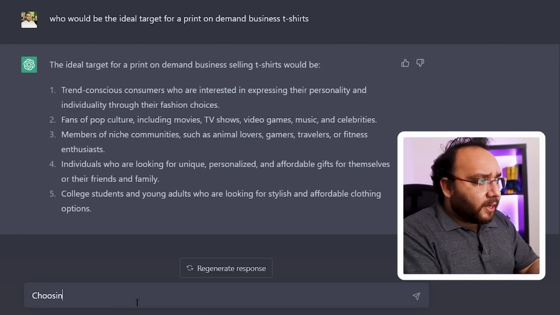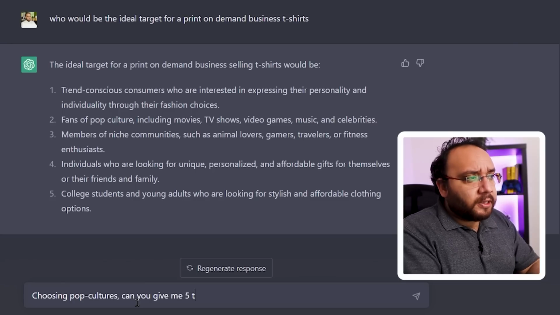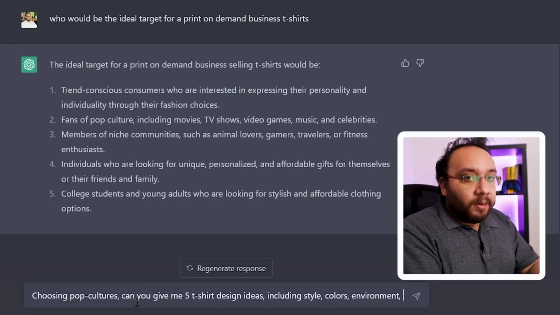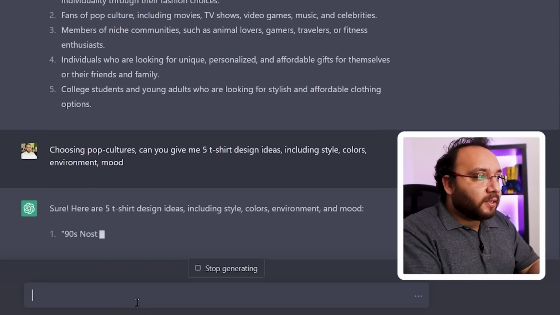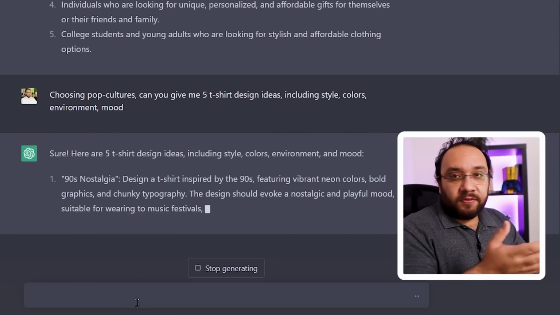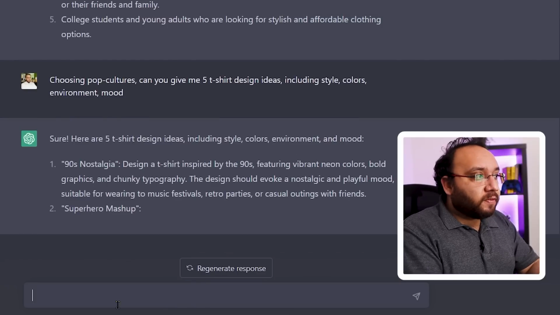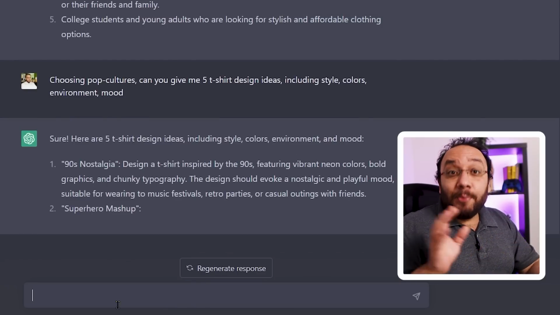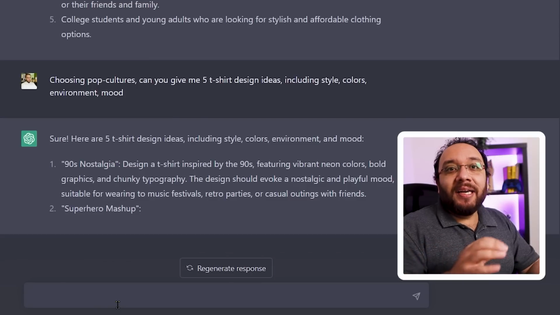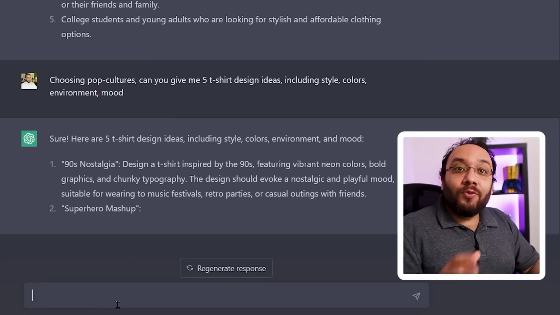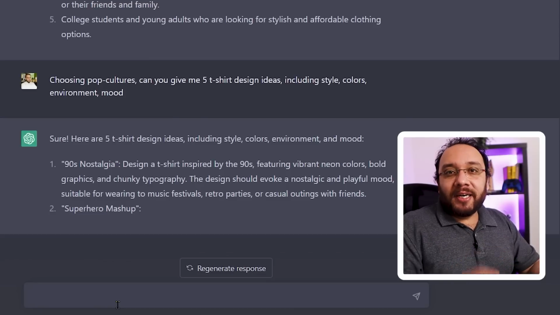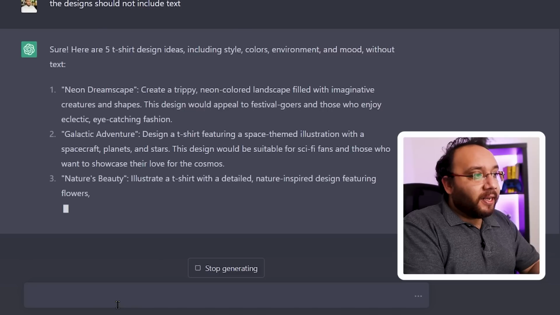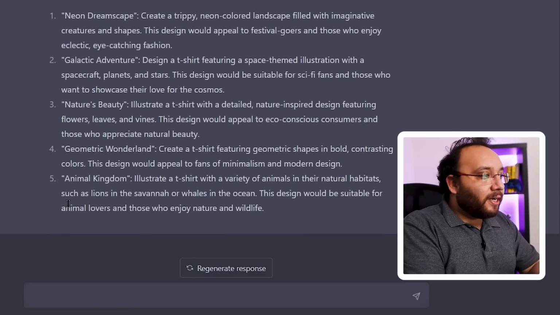So then I'm asking ChatGPT to give me design prompts that include style, colors, environment, and mood. It has started giving me answers that include words. For example, the first prompt says chunky typography. Now my experience with Midjourney tells me to stay away from words. Midjourney is pathetic when it comes to handling them in the pictures, so I am better off not including any prompt that would trigger Midjourney to give an image with words. Now look, all of these prompts are pretty clear and we can use them in Midjourney to create our designs.